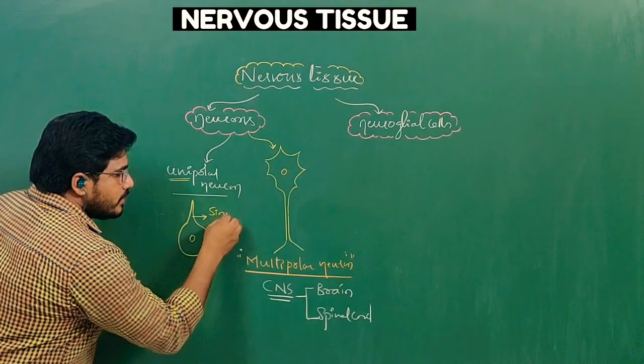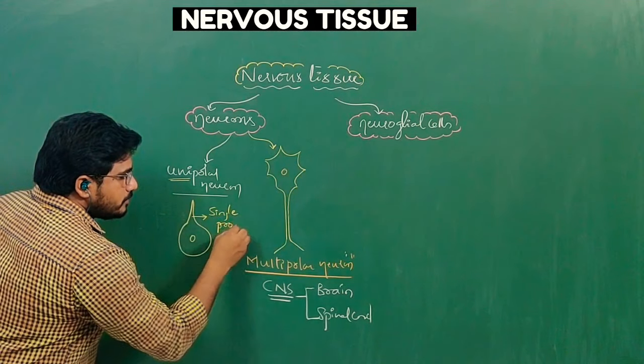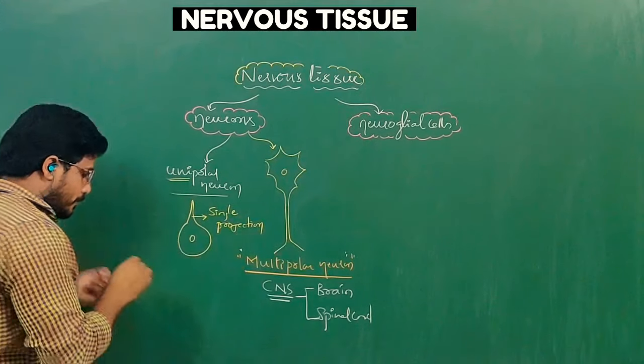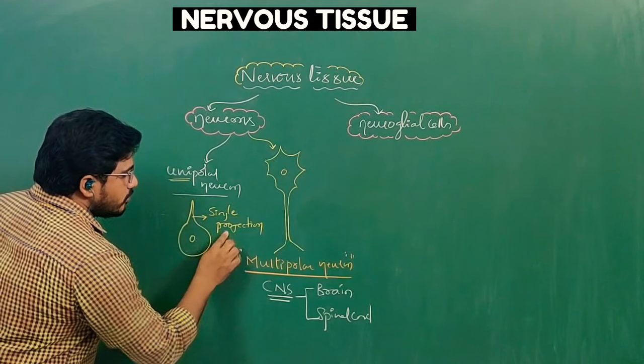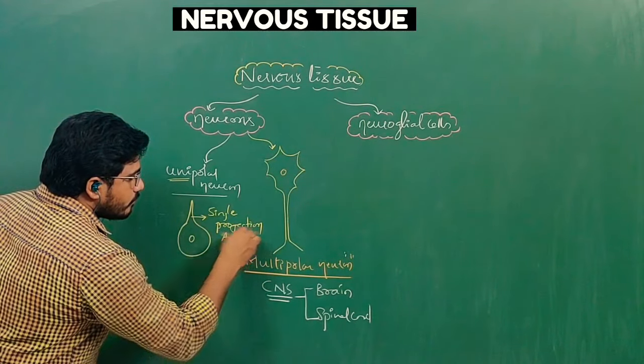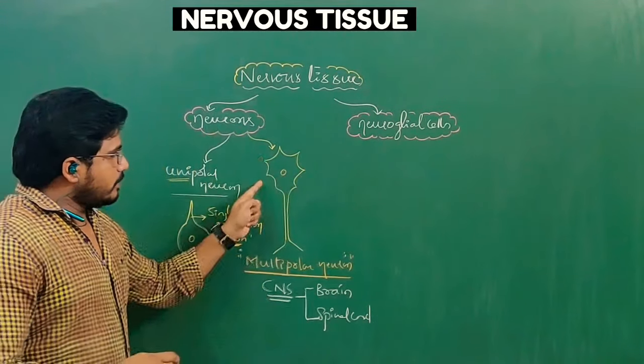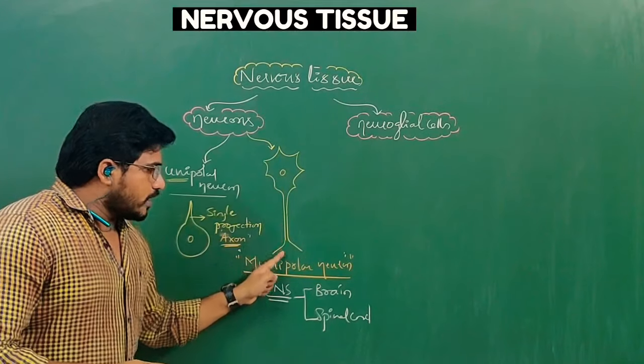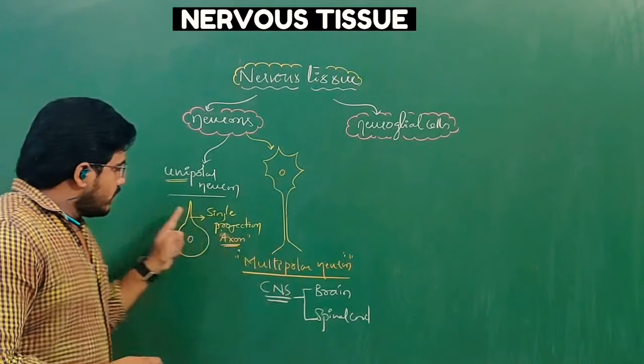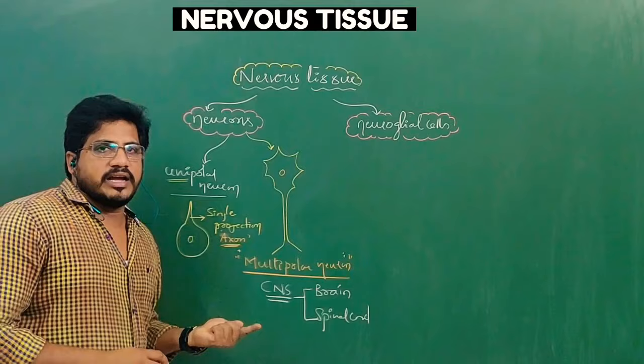This is a single projection. That single projection is equal to the axon. So for any neuron, the number of axons is single, right? Whether many projections are there, only one projection continues as the axon. If one projection is there, that acts as the axon.